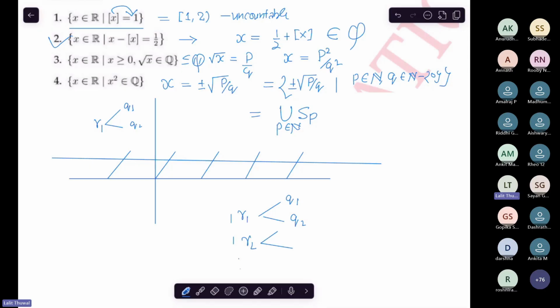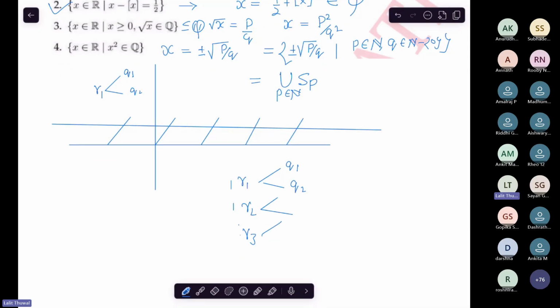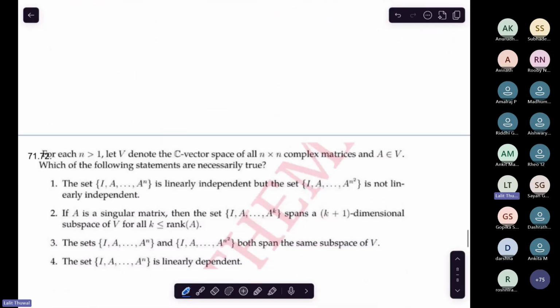So do you think that the fourth one is countable? Yes or no? Yeah. So you are done. This kind of question can be solved very quickly in the exam, so that you score very well. And you should have the right approach to solve, because many of you may waste time. You may approach in a longer way, so be careful of that.